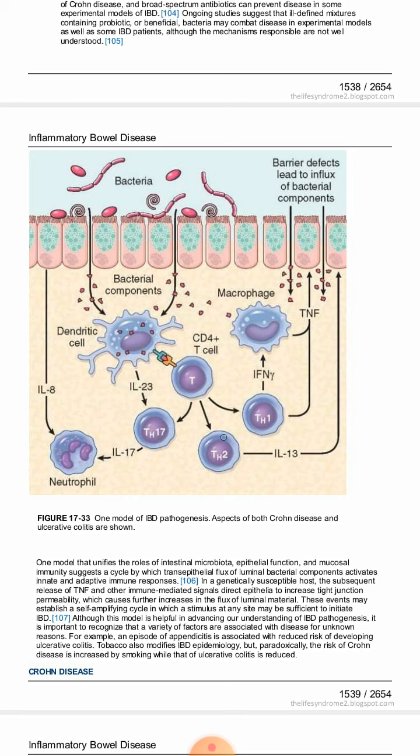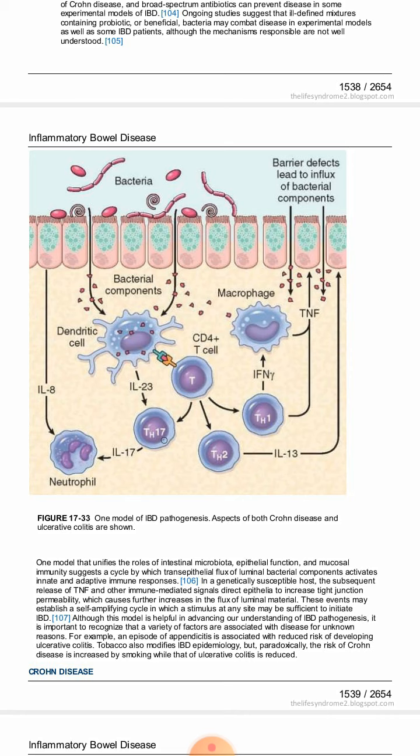Three types of T cells are activated: T helper 1 cells, T helper 2 cells, and T helper 17 cells. T helper 1 cells release interferon gamma and tumor necrosis factor. Interferon gamma causes activation of macrophages, and tumor necrosis factor causes damage to the mucosal epithelium, due to which more and more bacterial products can enter the lamina propria. Similarly, interleukin 13, released by T helper 2 cells, damages the mucosal epithelium.